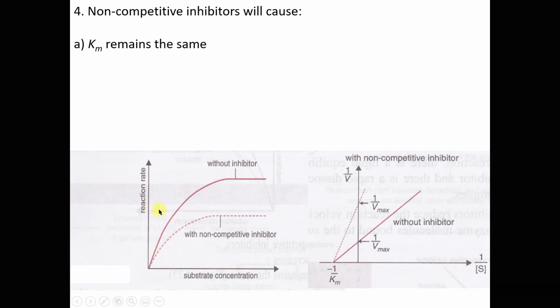Let's say this is the half Vmax. So the Km remains the same at half Vmax, or here as well.